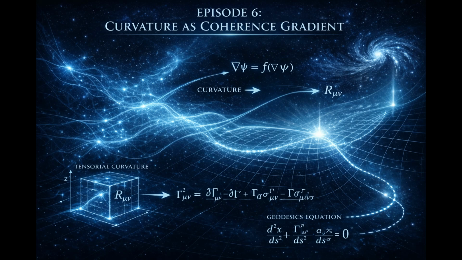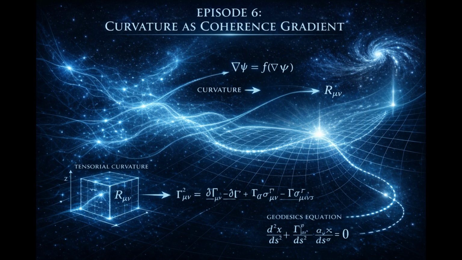In the previous episode, we derived metric structure from coherence variation. Distance was not assumed. It emerged from stabilized coherence above threshold. Directional variation in coherence induced structure that behaved like a metric. Now, we take the next step. If the metric is coherence-induced, what determines its shape?